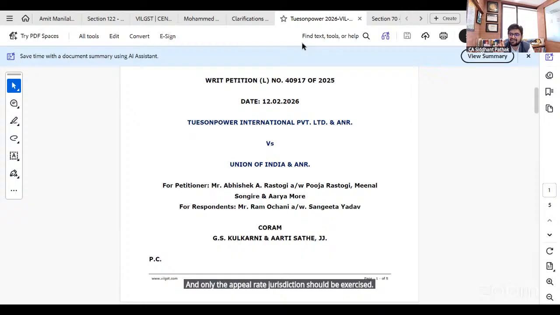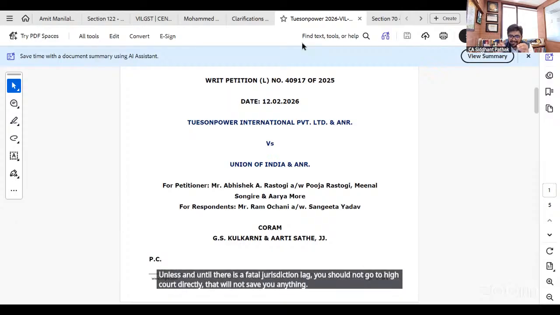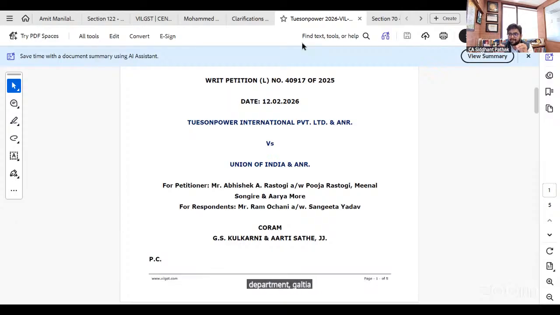Unless and until there is a fatal jurisdictional flaw, you should not go to the High Court directly. That will not save you anything. The mistakes the department is making in your cases, in show cause notices and orders, if you emphasize them at the High Court, the High Court will remand back, set aside, and say that the department should do it again. But if you do not go to the High Court and follow the appellate route, in that scenario the Tribunal will quash the order itself. It will not say that you do the de novo adjudication.